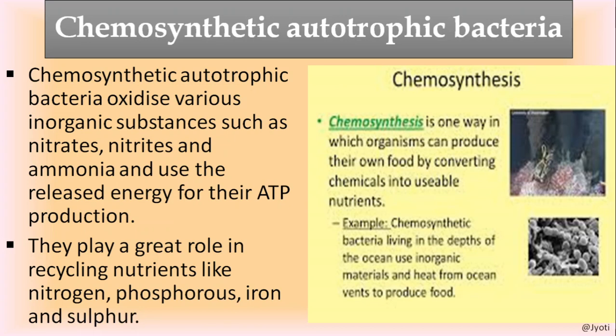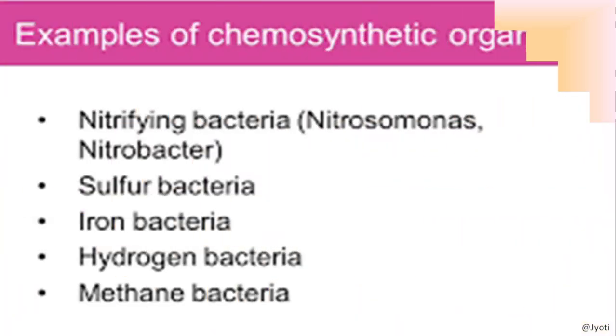And they play a great role in recycling nutrients like nitrogen, phosphorus, iron and sulfur. The nitrogen fixing bacteria like Rhizobium are chemosynthetic autotrophic bacteria. So nitrogen fixing bacteria recycle nitrogen. Similarly, there are some bacteria which can recycle phosphorus, iron and sulfur.